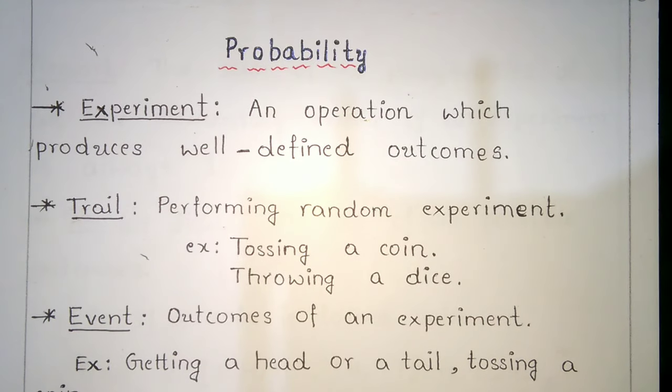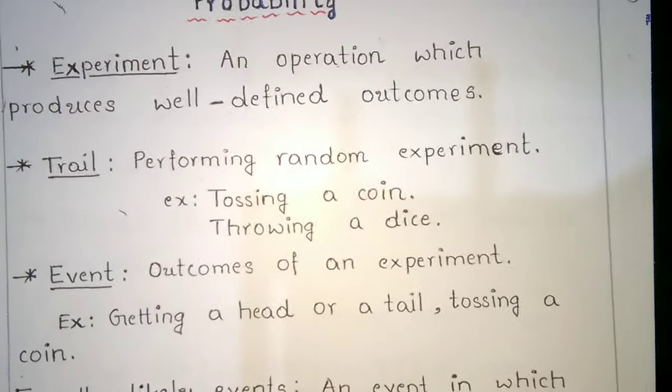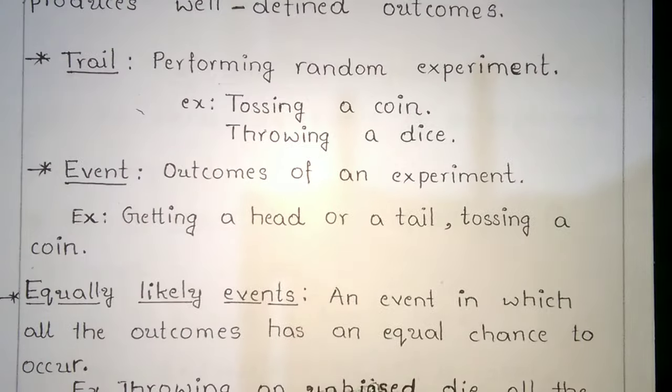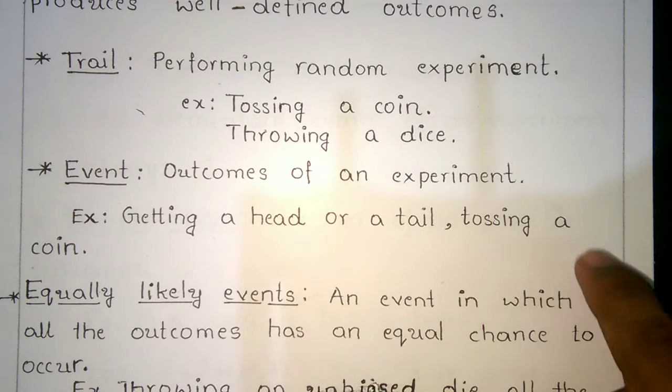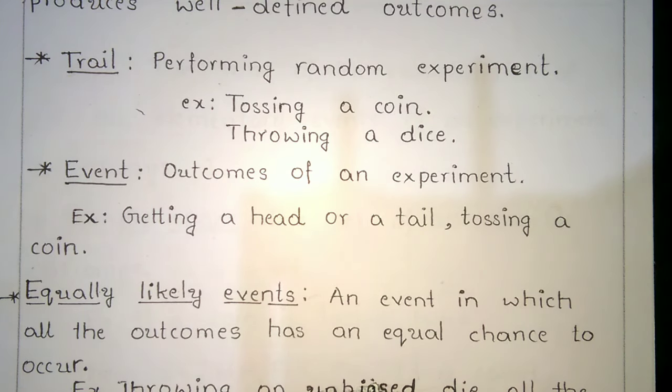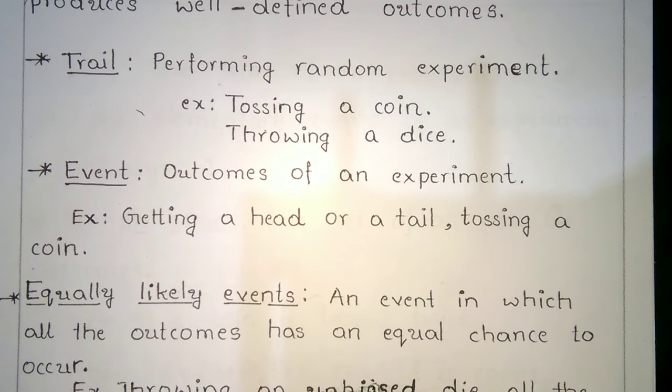Next, an event is an outcome of an experiment. Suppose you toss a coin and get a head, then head is an event. When you get a tail, tail is an event.